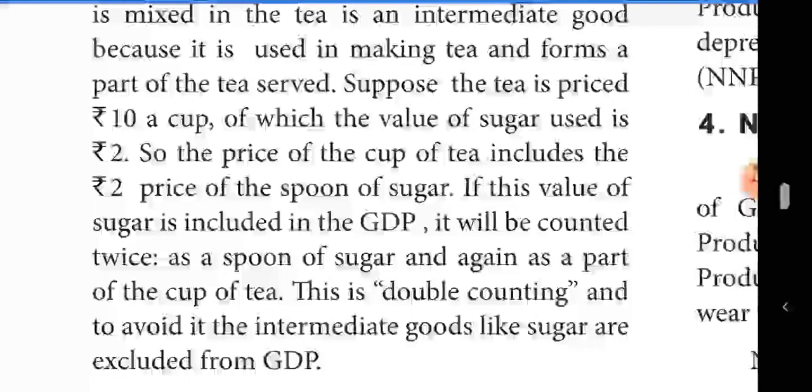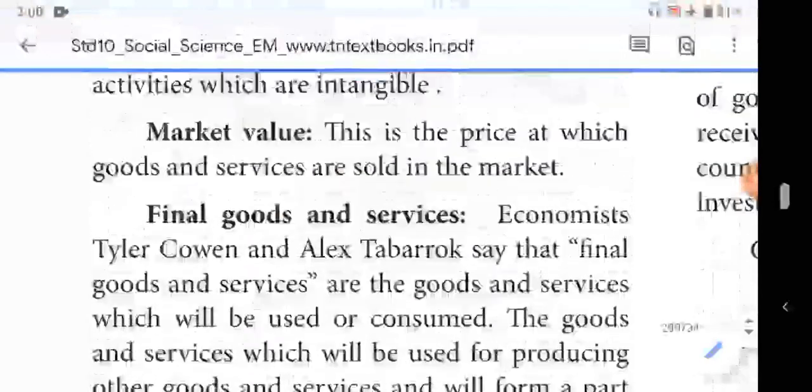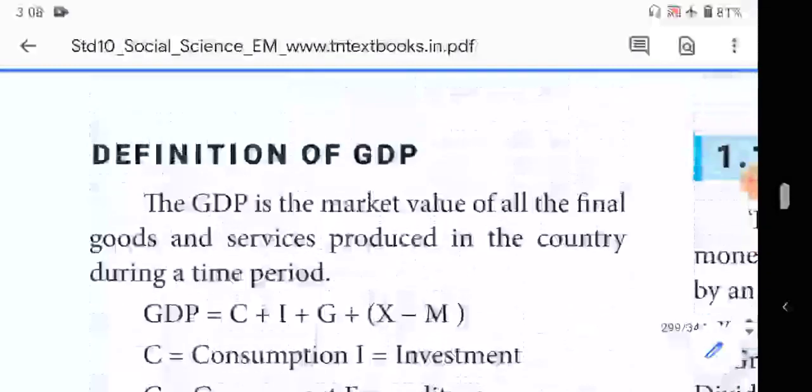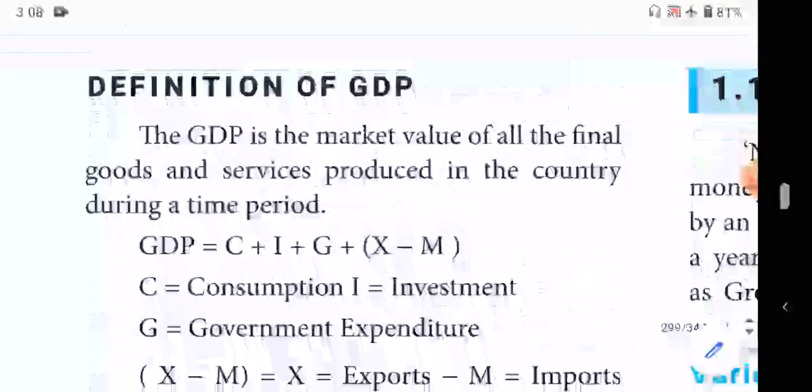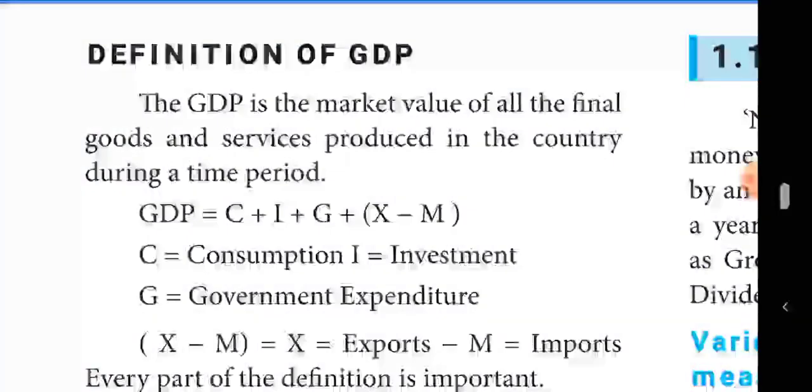Okay, students, now all of you take a book. From here, there are no question answers, but some questions inside the book are there. Take page number 293. The definition of GDP heading. GDP is the market value of all the final goods and services produced in the country during a period of time. Close the bracket. That question is the definition of GDP.